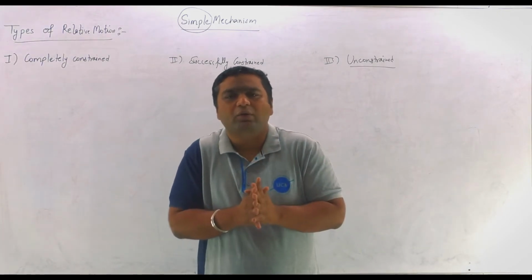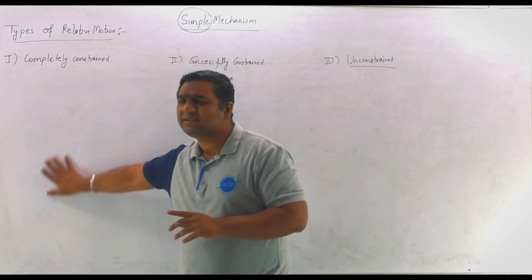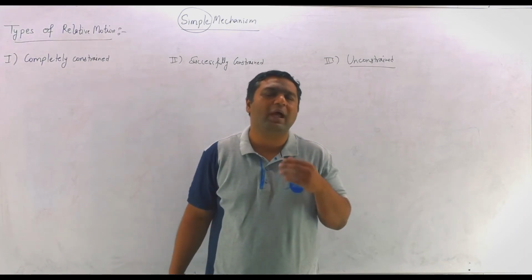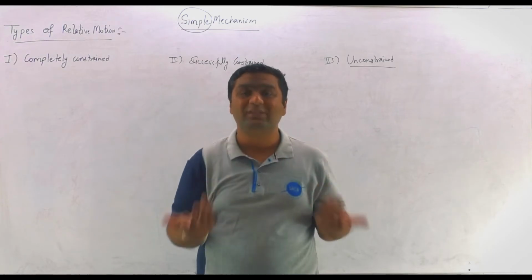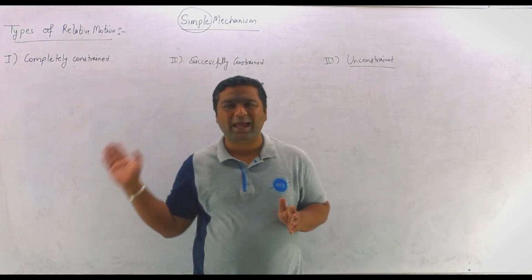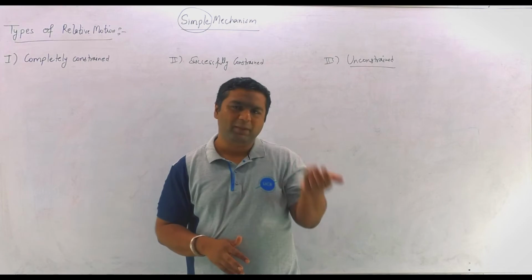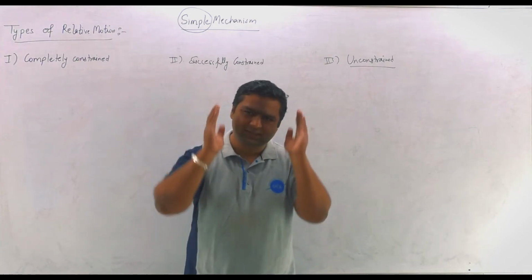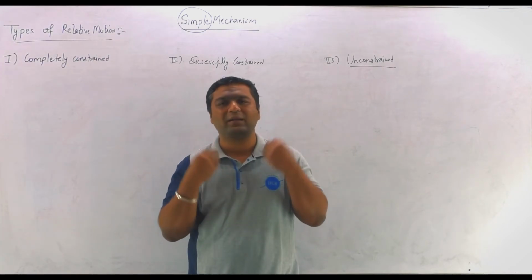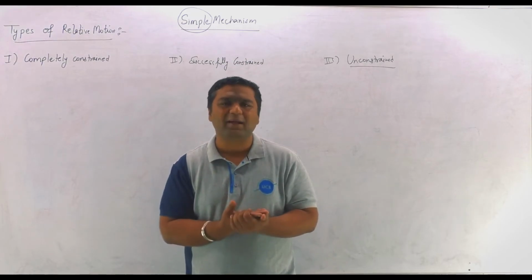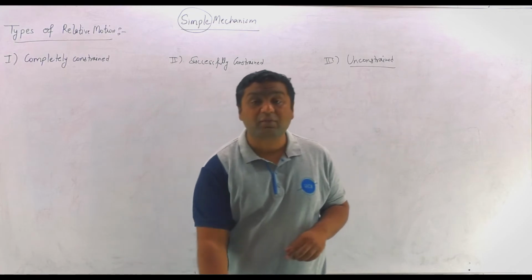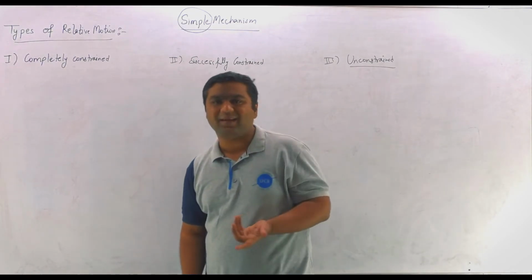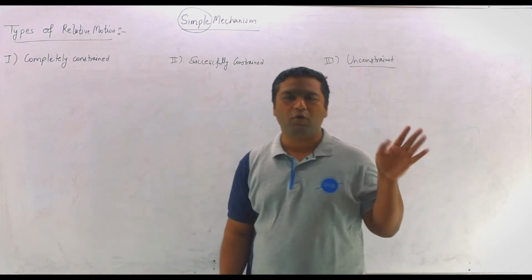So what I want to tell you is, completely constrained means the system configuration does not allow any other kind of motions. Means other motions are not possible. Let us say I do not like watching TV, I do not like playing cricket, I only like one thing, that is study, and that is going to give me whatever I want. So definitely my dear, for such conditions, systems are known as completely constrained, because the system configuration is not allowing any other kind of motion. So there is no need for restrictions.